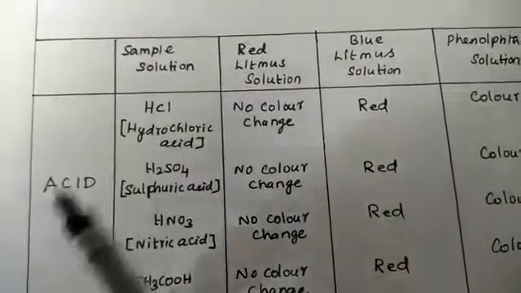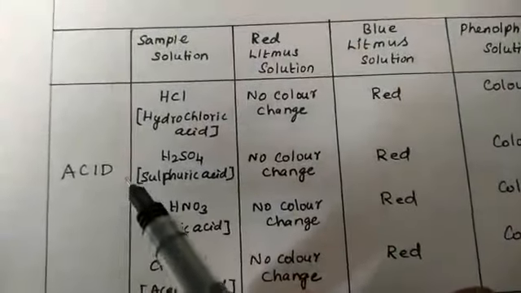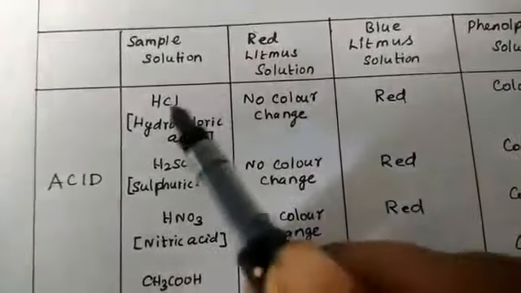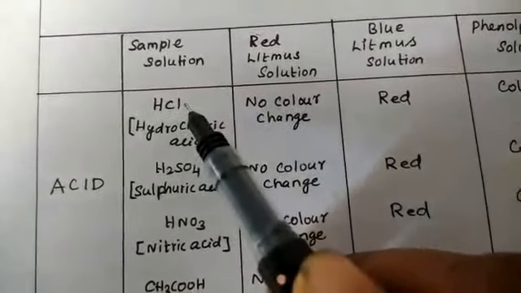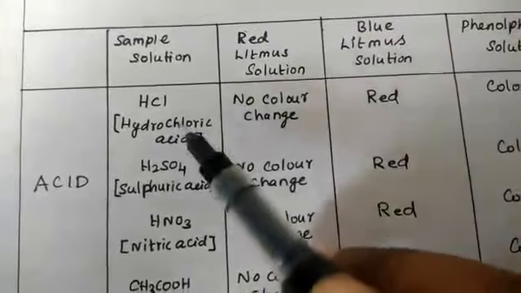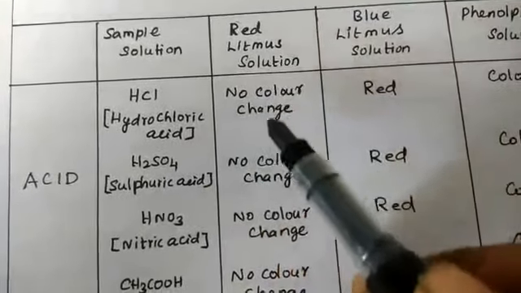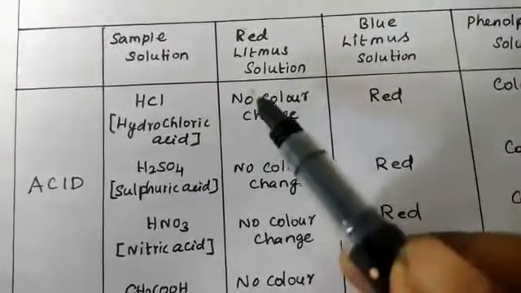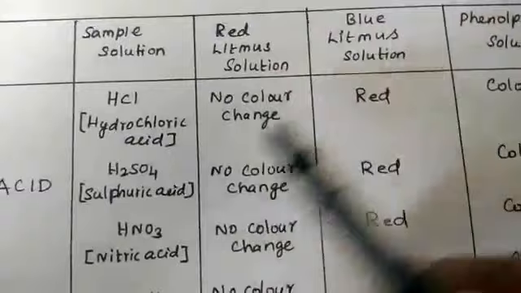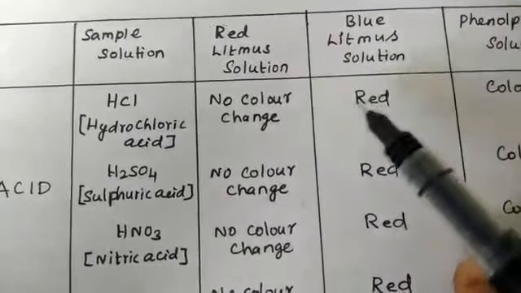First, acids. We are taking the laboratory acids. The first acid is hydrochloric acid, the formula is HCl. When hydrochloric acid is added to red litmus solution, there is no color change. So red litmus does not change color. When this acid is added to blue litmus solution, the color changes from blue to red.